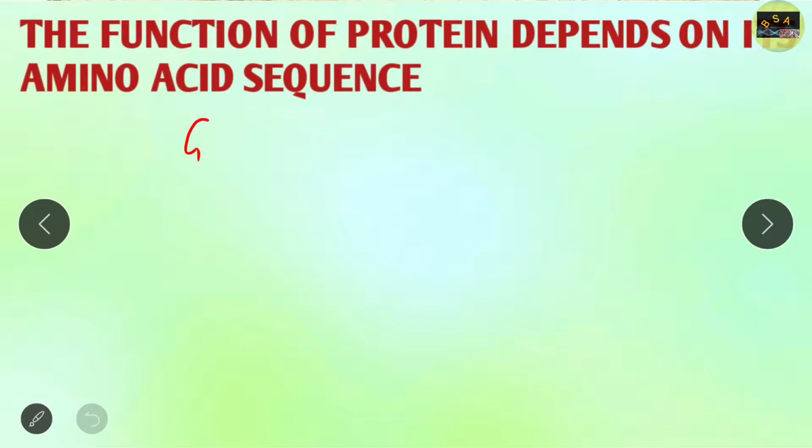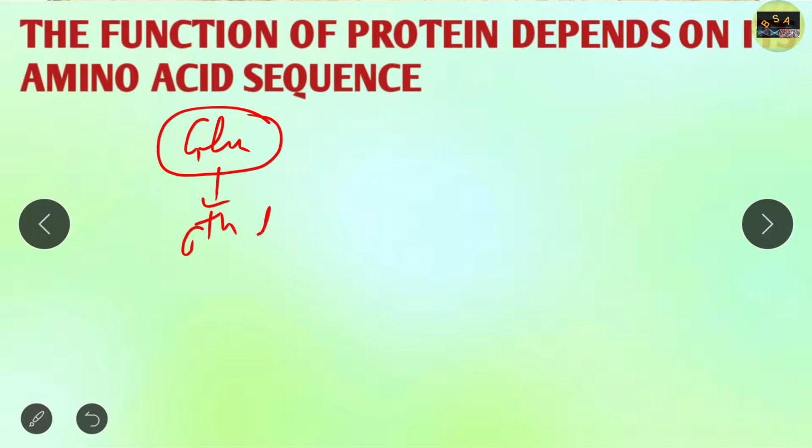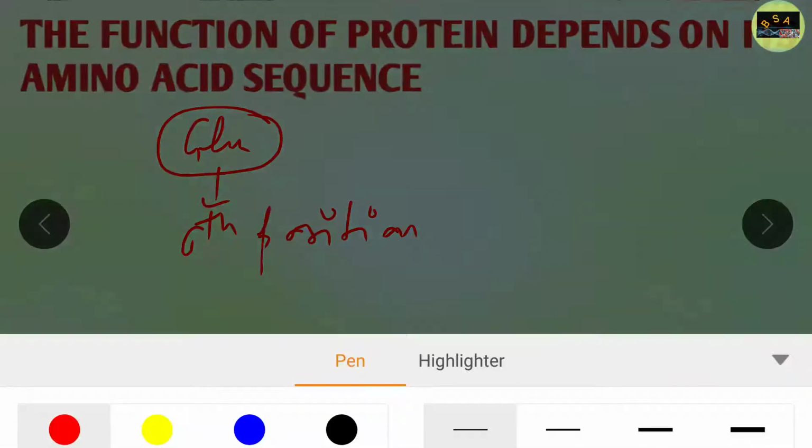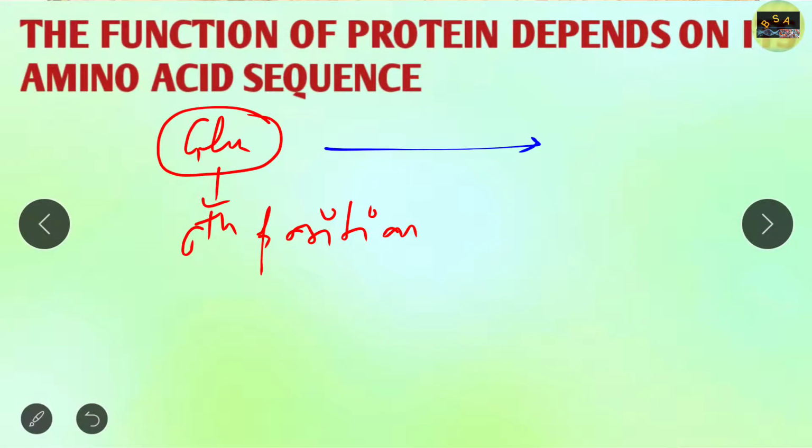That is, in sickle cell anemia, glutamic acid is present in the sixth position of the beta globin chain. We all know that. And instead of glutamic acid, it basically forms what? Valine in that sixth position.